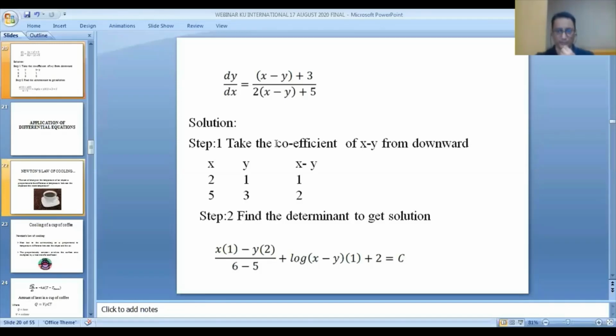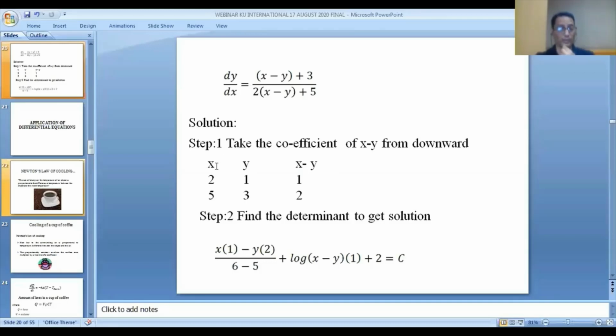Just think of it, this one you know. Here again you have to write the x and y. So I'm putting here x and y. So here x minus y, just put it x minus y. Here the downward coefficient is 2, I'm putting here 2. Here the upward coefficient is 1, so put it 1. So that means you have to find out the value of x minus y. So 2 minus 1, 1. So again here 5 minus 3 is equal.